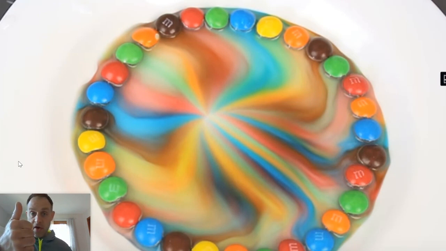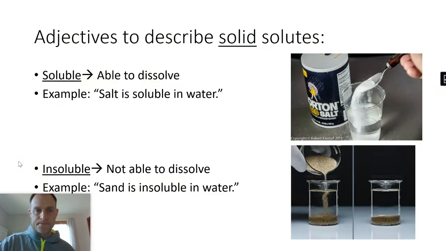So a great explanation for this is that the water dissolved the M&Ms. That was one word, dissolved. The solvent was the water which did the dissolving. The solute was the M&Ms that got pulled apart and dissolved. Okay, so those are new terms, but you got to see them in action yesterday.